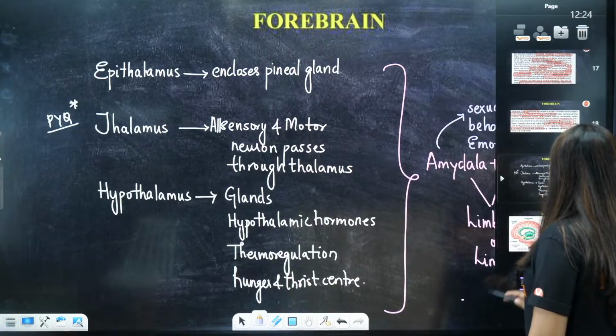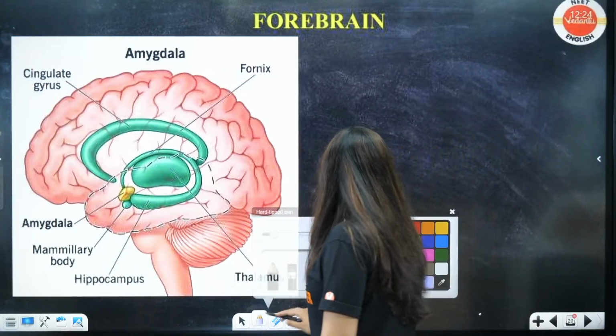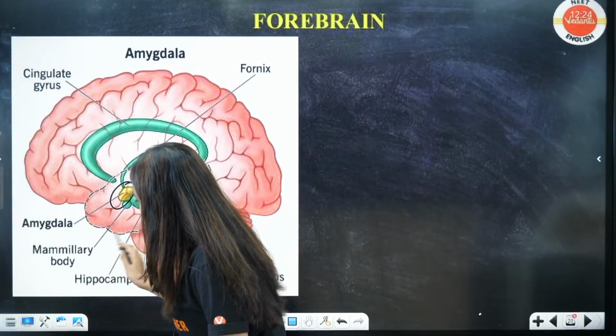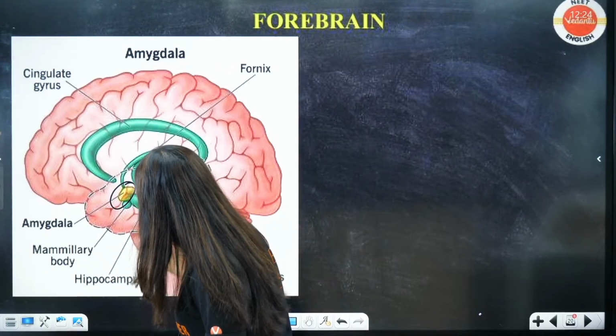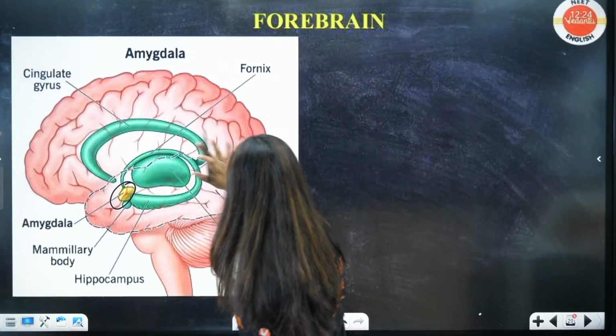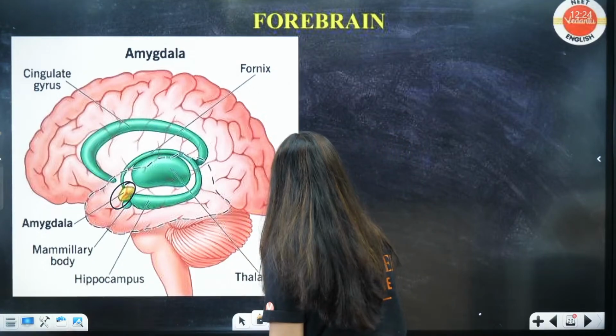Clear? See students, here is the location. You can see the amygdala, and mammillary bodies that you don't have to bother about. Hippocampus will be there, and other things you don't have to worry about. But here thalamus is there.